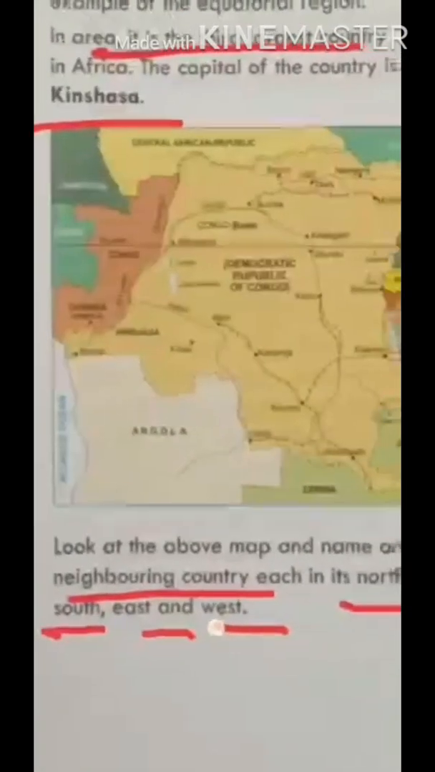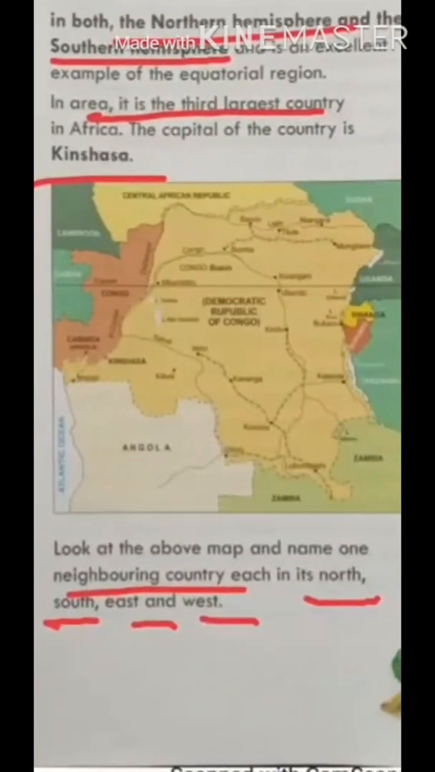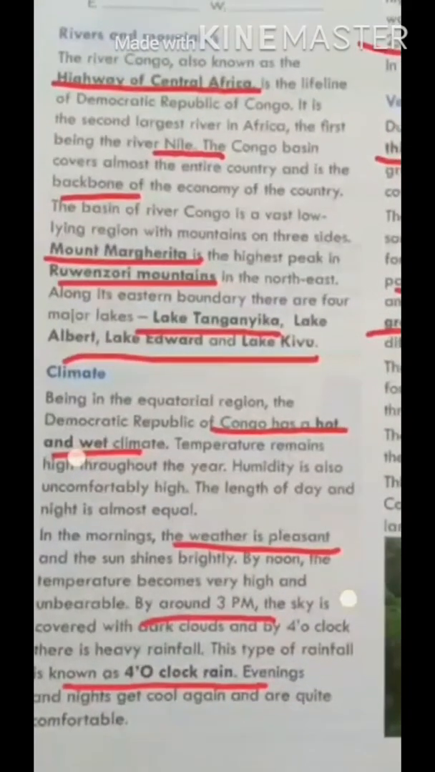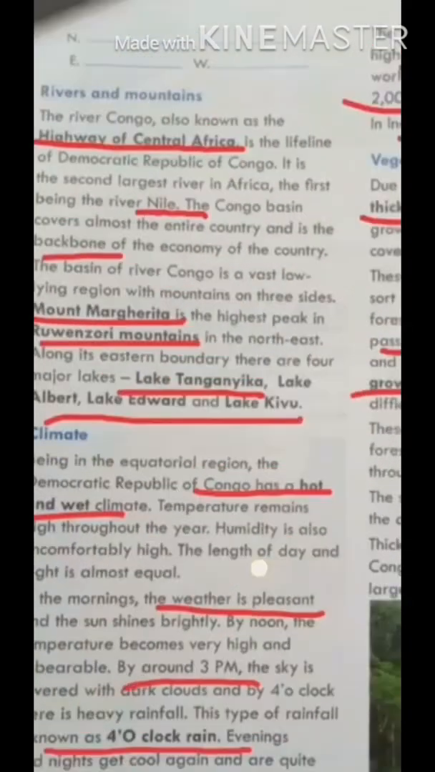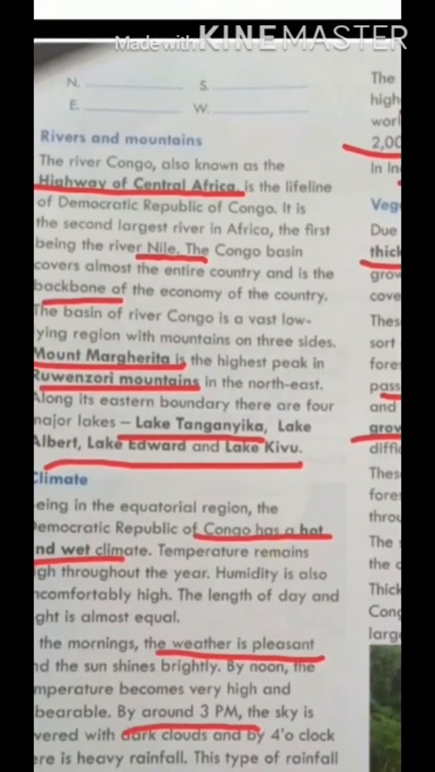So students, now we are talking about neighboring countries, in north, south, east and west. The neighboring country in the north is South Sudan, which I told you earlier also. Now we are recapitulating the things. So in the north, South Sudan, in the south Angola, in the east Tanzania, and in the west Republic of Congo. So these are the neighboring countries of DRC.